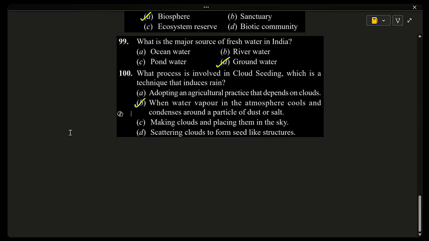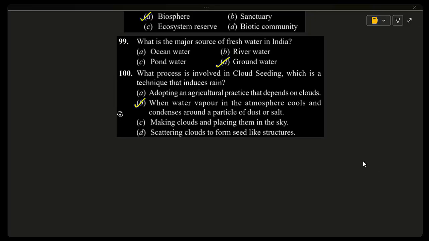So we're done with GK. Students, if you have any doubts in GK questions, you can raise your hand. Sharad, what's your doubt? Sir, in 99th question, why option D? What is the major source of fresh water in India? What do you think? Sir, river water also. River water also we depend on, but the major source of fresh water in India is groundwater, not river water.